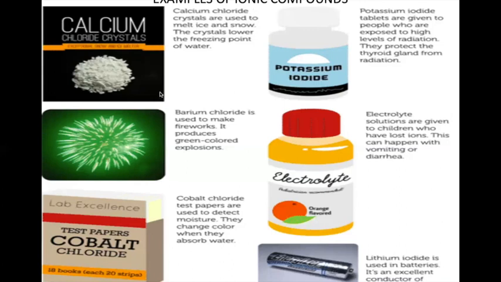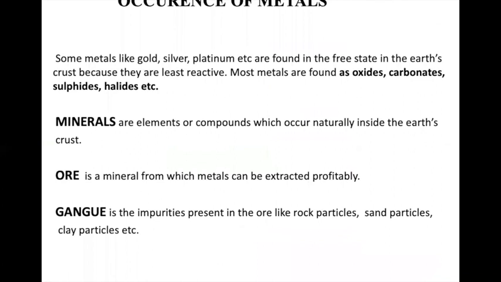In ionic compounds, you can see metals and non-metals. Calcium is a metal, chloride is a non-metal. Barium is a metal, chloride is a non-metal. Cobalt is a metal, chloride is a non-metal. Potassium is a metal, iodide is a non-metal. Electrolytes: NaCl, namak, potassium chloride. They're made of many things like that. And lithium iodide. Lithium is a metal, iodide is a non-metal. So ionic compounds are made up of metals and non-metals, where the metal loses electrons and the non-metal gains electrons.